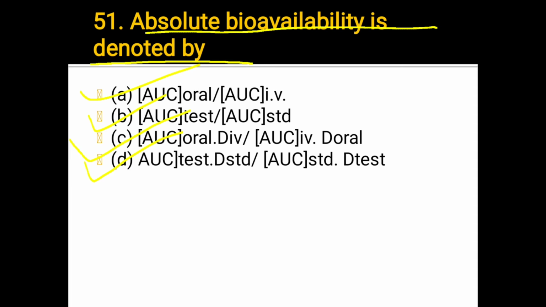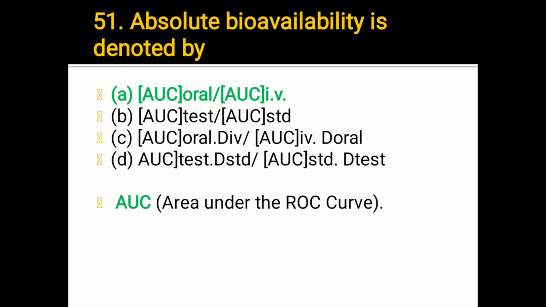Which one answer? The answer is A, AUC, that means area under the curve, by AUC IV. Okay. Next, question number 52.